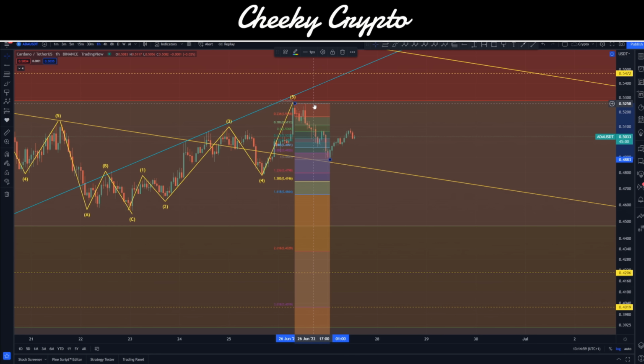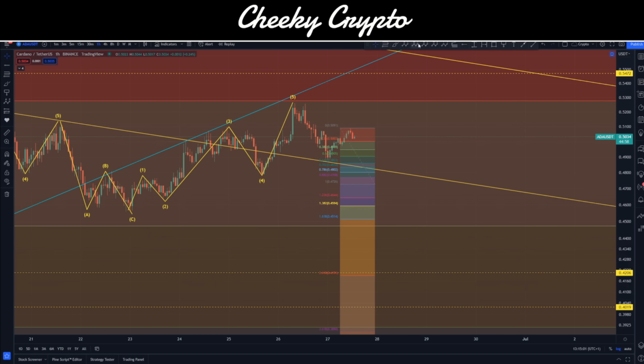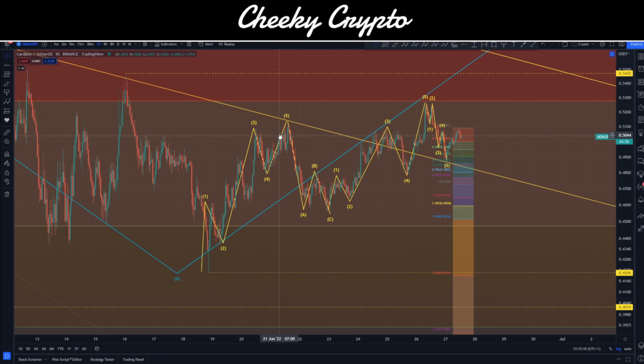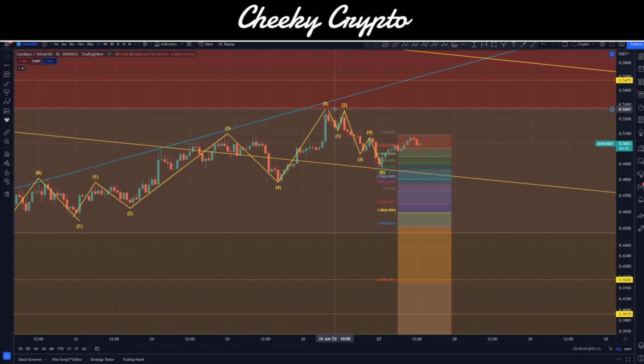So if I grab hold of this right here, we move this over to here, for example, and if we actually go ahead and measure this out, we go 1, 2, 3, 4, 5. Okay, it's a really small version of what happened here, right? We had that 5-wave move, 3-wave drops, 5-wave move, right? This time we've dropped down by 5 waves, but really, really small waves.